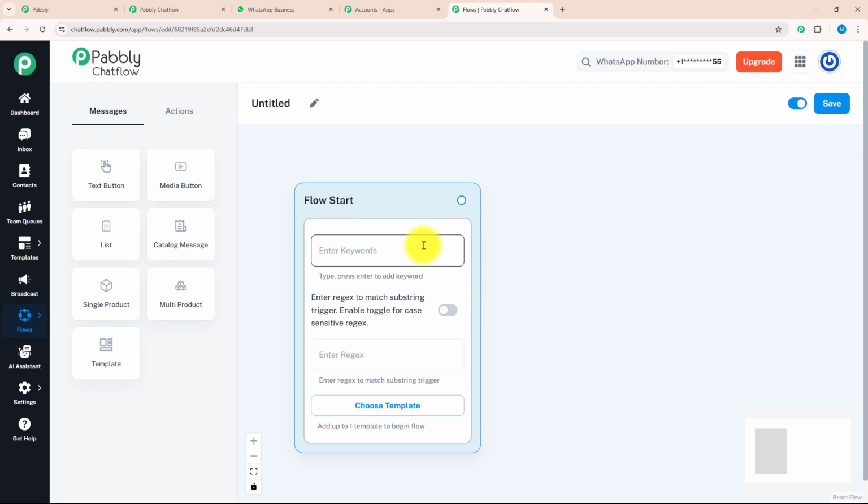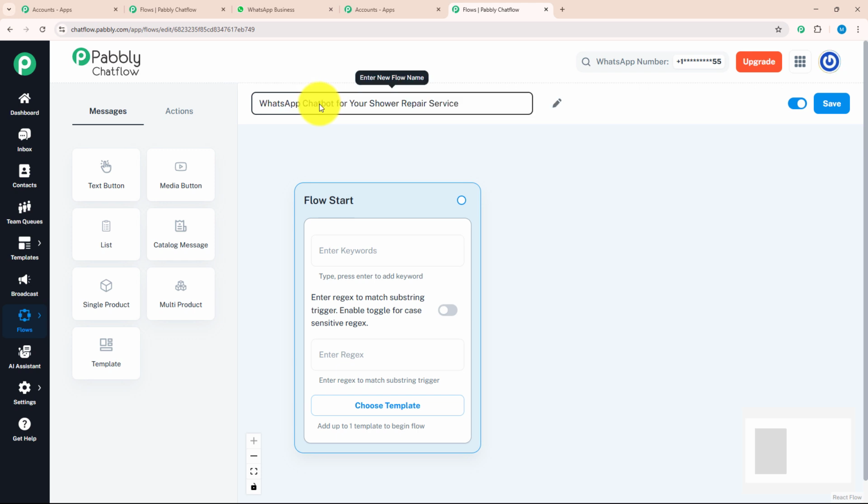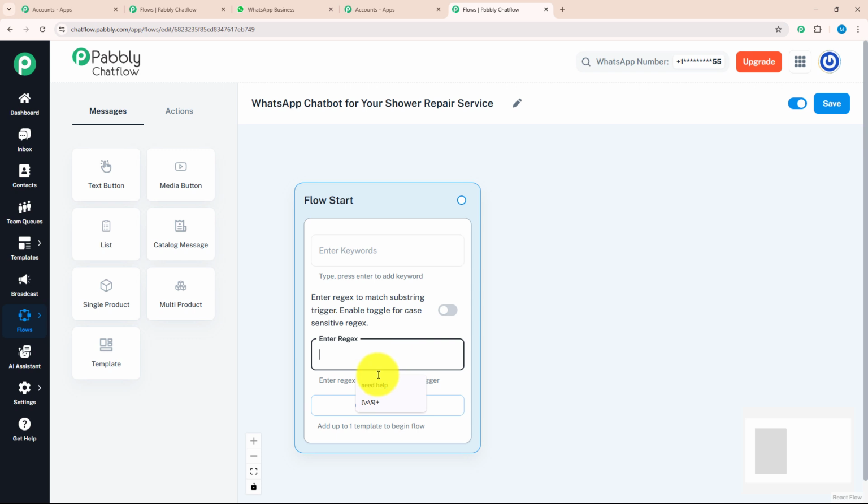As we got to know about the 3 features, let's get started building this flow. For that, we need to give a meaningful name to this flow. As we are making this chatbot for a shower repair service business, I will name my bot accordingly as WhatsApp chatbot for your shower repair service. After giving a meaningful name, I will enter keywords, which will identify what my customer is trying to say.